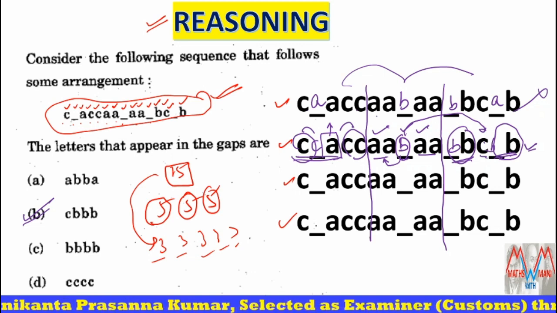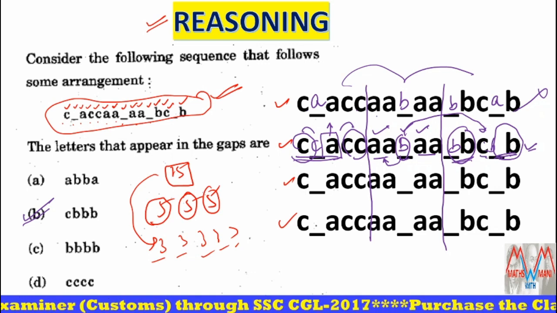So you have to substitute each and every option, and if I substitute the option, whether there is any series or sequence, you have to think about it. That's it.